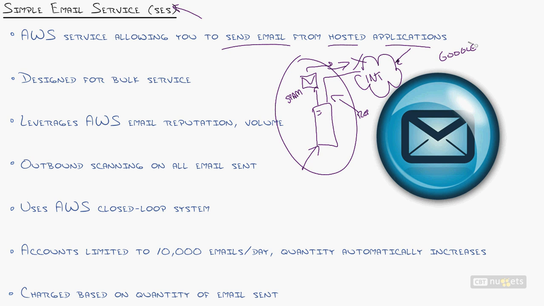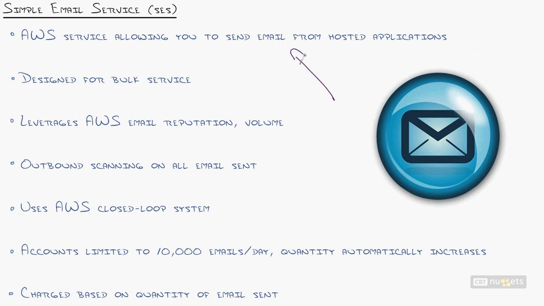You've sent 40 messages in the last hour. Sorry, you're blocked. I mean, it is brutal. So to keep and maintain your own email server really is a pain, and what Amazon is saying is, let us do the work for you. The Simple Email Service is designed for bulk sending, and it leverages all of the reputation that AWS has built with the volume of email that they send.